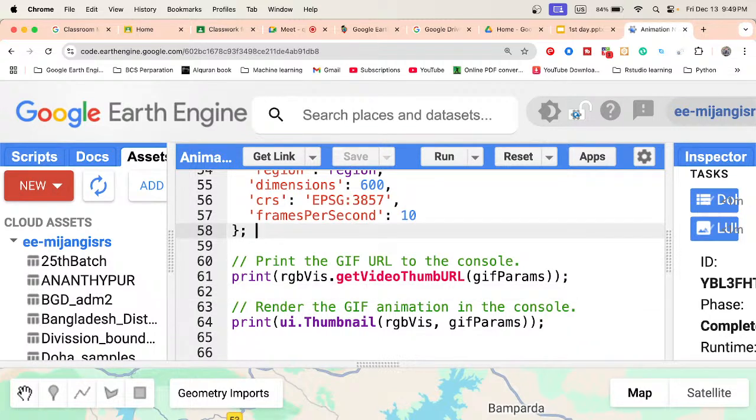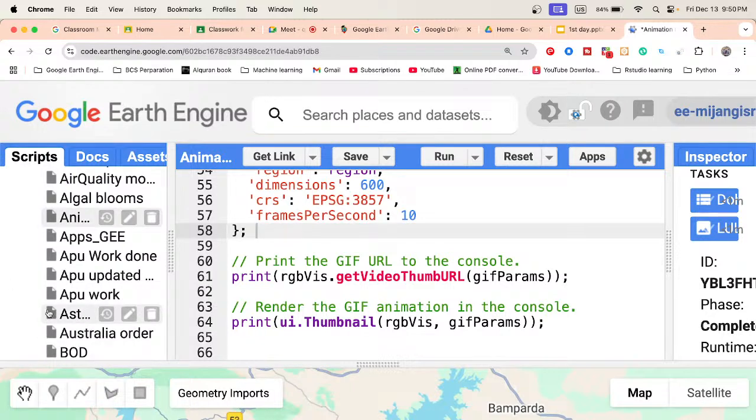And save, we already discussed that. When you save this code, just click on the save button. I already saved it and put the name animation. So just save it, then it will be saved under the script tab. We can easily get this file name.